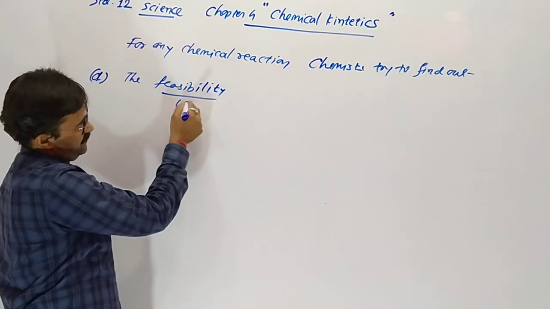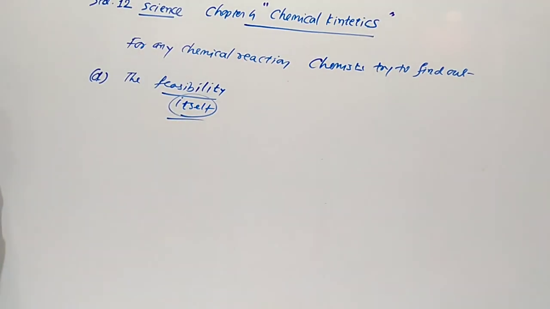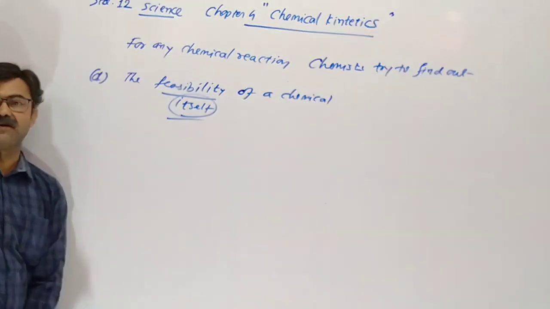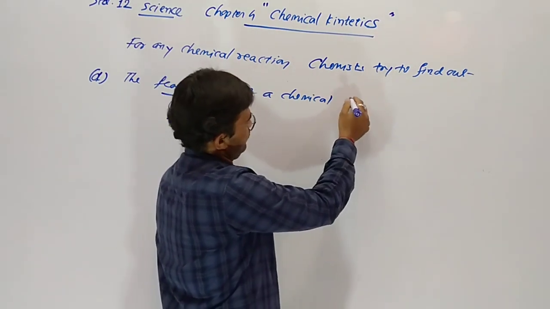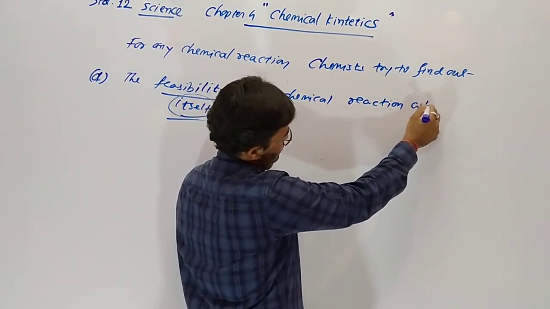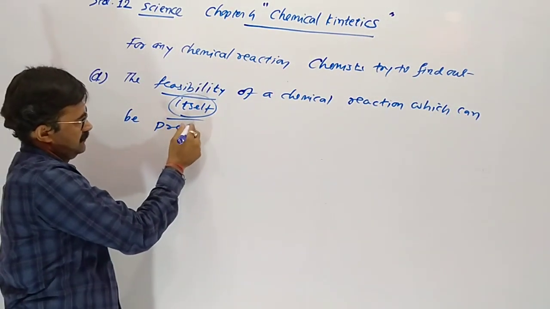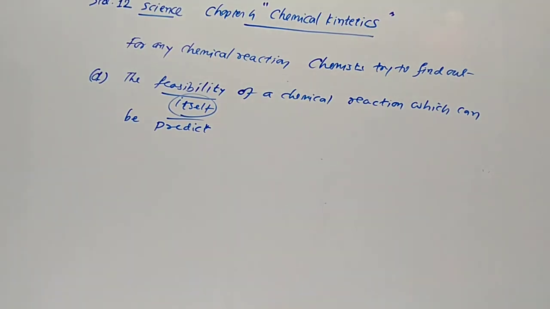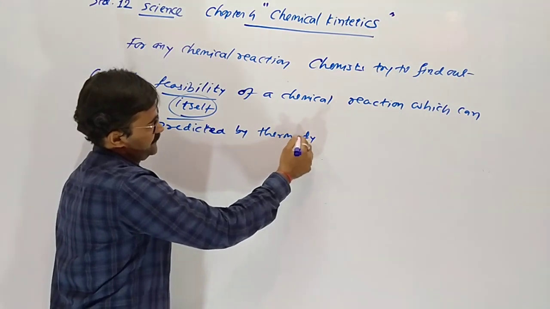Feasibility means whether the reaction occurs by itself or not. The feasibility of a chemical reaction can be determined, predicted by thermodynamics.